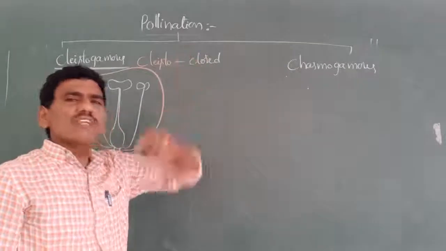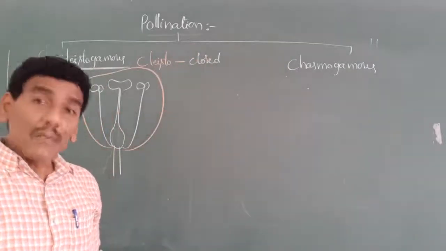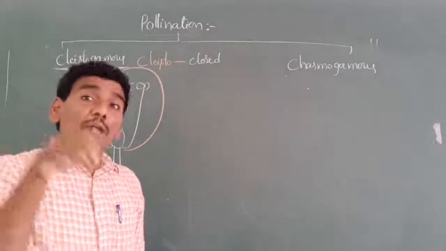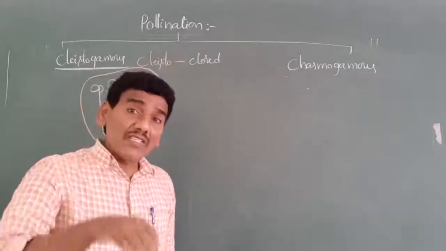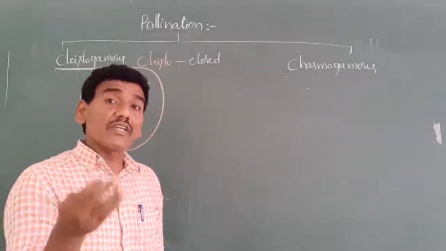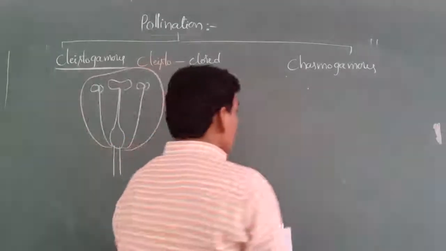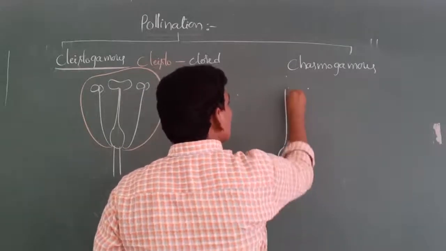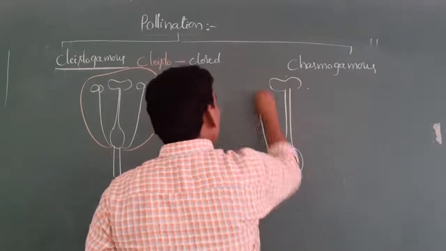What is meant by chasmogamous flowers? The pollination that occurs in an opened flower. This type of flower is called a chasmogamous flower. This type of pollination is called chasmogamy. Here, this is also one flower. This is the stigma and anther.